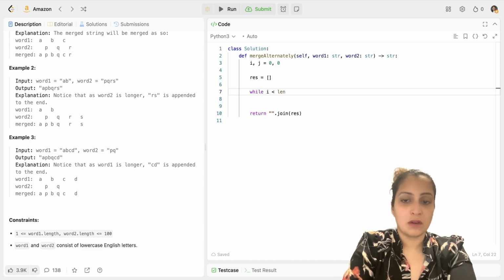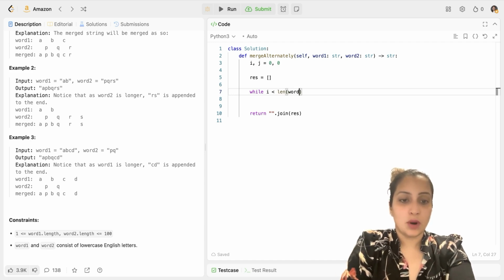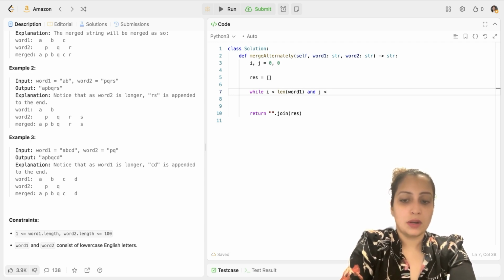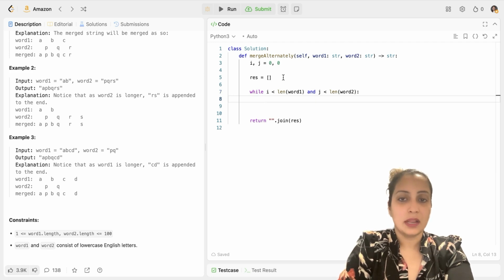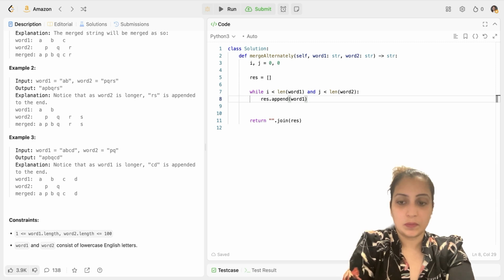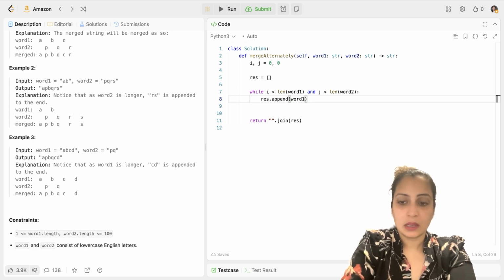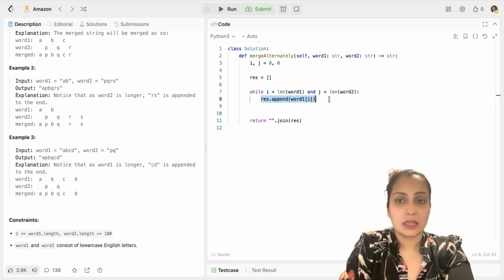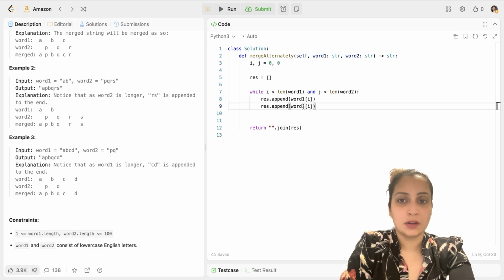So I will check while I is less than word 1 length and J is less than word 2 length. If that's true, in that scenario, I will append the characters to the result. So result dot append word 1 I, and then copy the same thing because I'm going to do the same thing for word 2. It's just the pointer, the name will change.